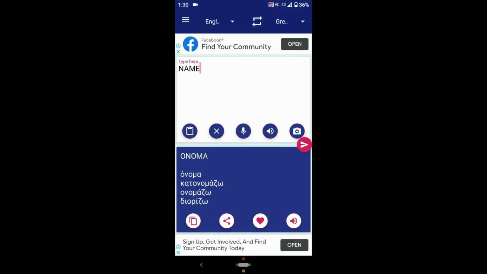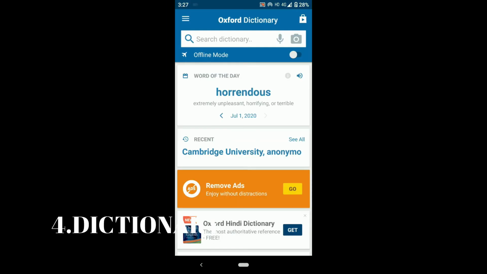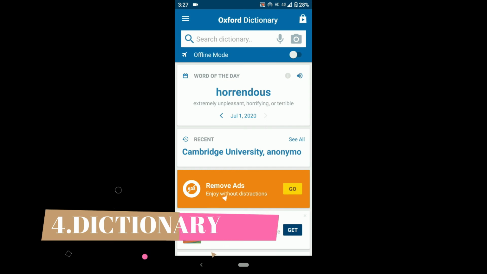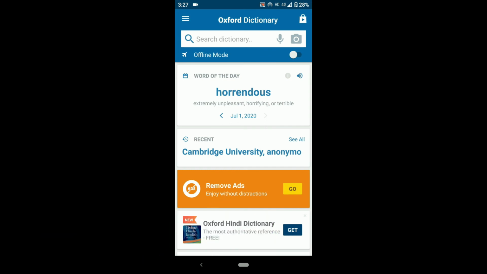The next tool is... Hello guys, the fourth app we're gonna see is Oxford Dictionary. It's one of the useful apps, made for educational purposes, and you can learn the English language using this. As you can see on the home screen, there are offline mode and word of the day, which is a pretty good feature, as you can learn one word per day, or you can learn hard words. Today is July 1, so it's showing horrendous: extremely unpleasant, horrifying, or terrible.